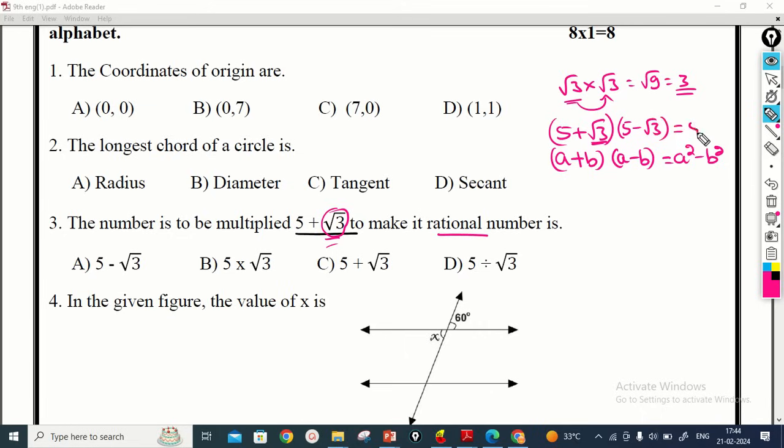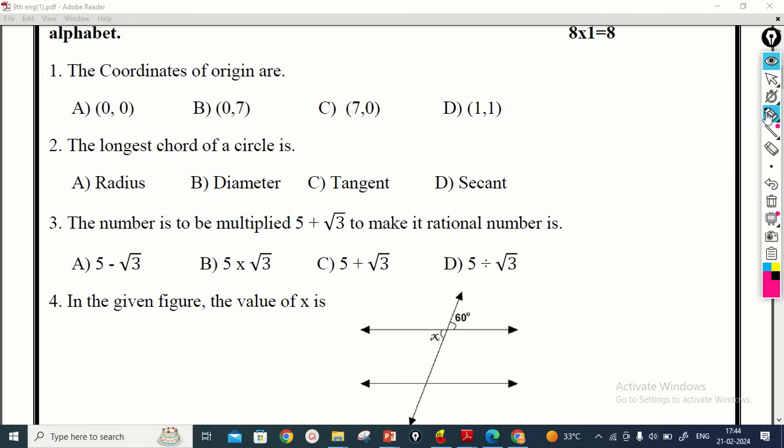If you multiply this, you get 5 square minus root 3 whole square. Here 5 square means 25 and root 3 square, the square and root get cancelled, gives 3, that becomes 22. This becomes the rational number. So we have to multiply 5 minus root 3 with 5 plus root 3 to get the rational number.